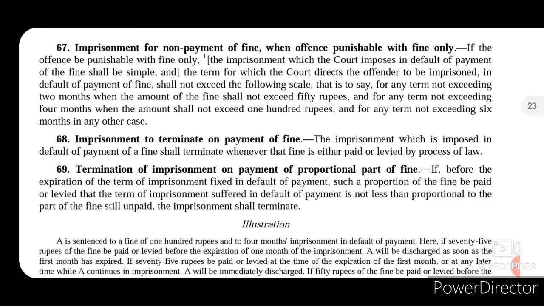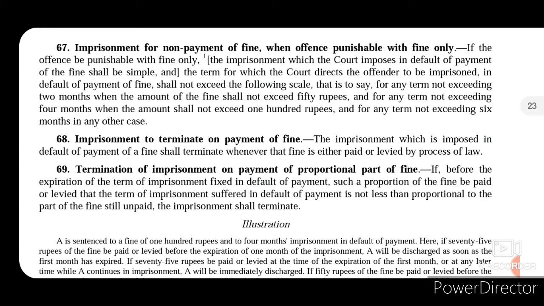Now section 67 talks about imprisonment for non-payment of fine when offence punishable with fine only. So if the offence is punishable with fine only, so no imprisonment is there, the punishment of that offence is solely based on fine, then the imprisonment which the court will impose in default of payment of that fine shall be simple. So it will always be a simple imprisonment. And the term for which the court directs the offender to be imprisoned in default of payment of fine shall not exceed the following scale. So what is that scale?